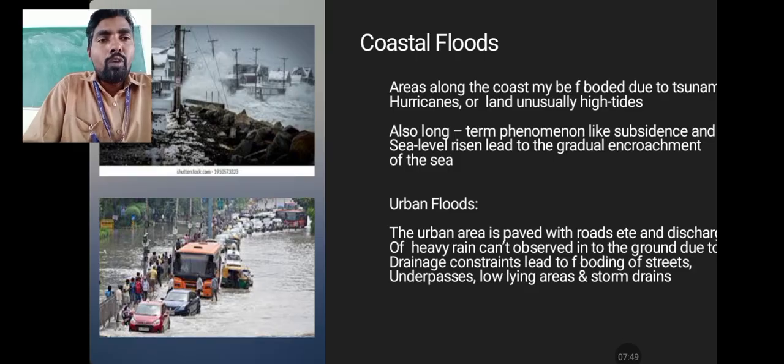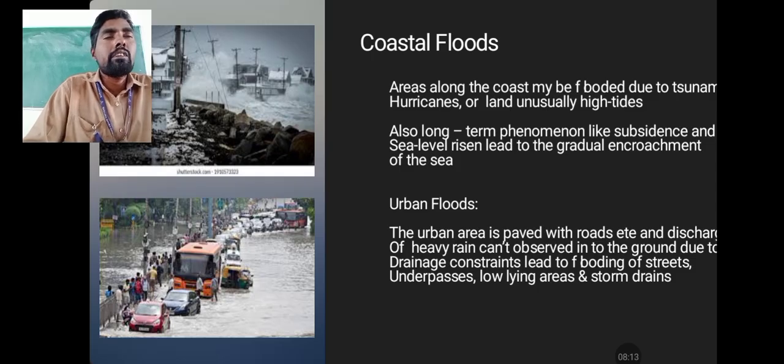Next, the fourth one: urban floods. Urban areas are paved with roads, etc. Heavy rain cannot be absorbed into the ground, and drainage constraints lead to flooding of streets, underpasses, low-lying areas, and storm drains.